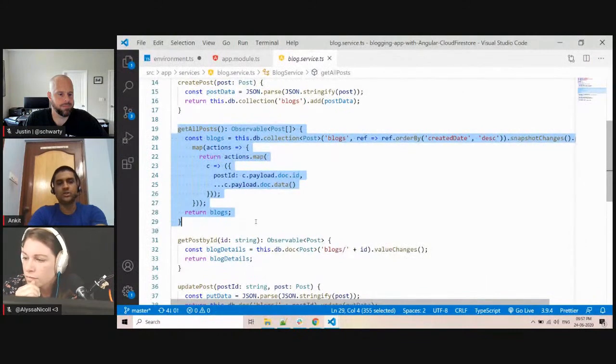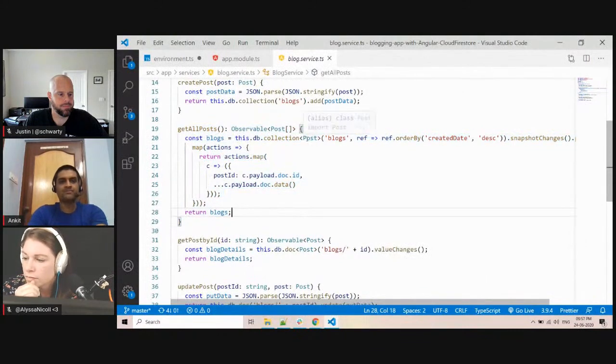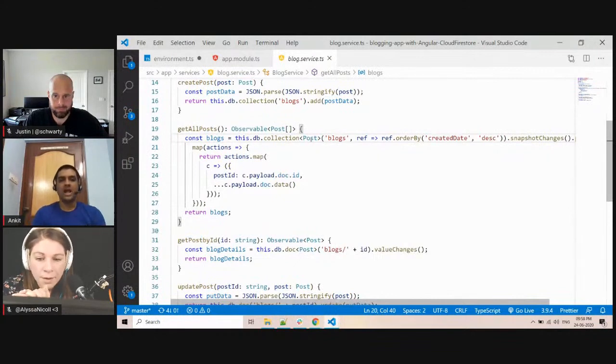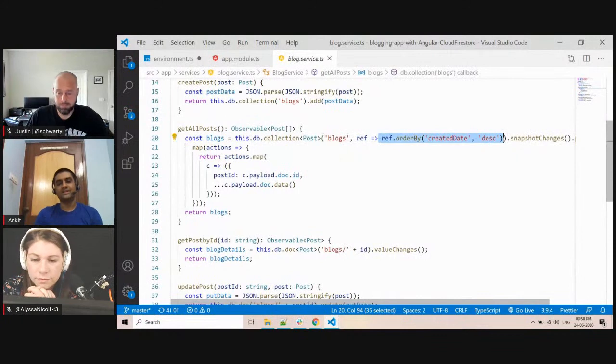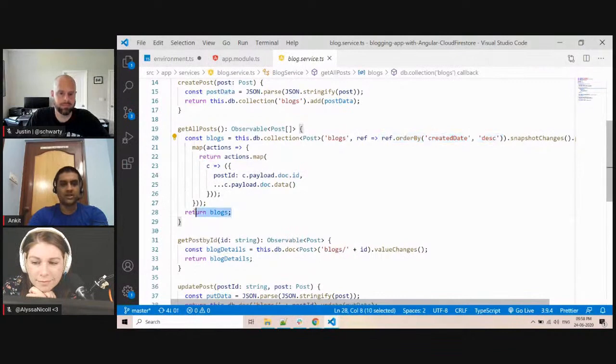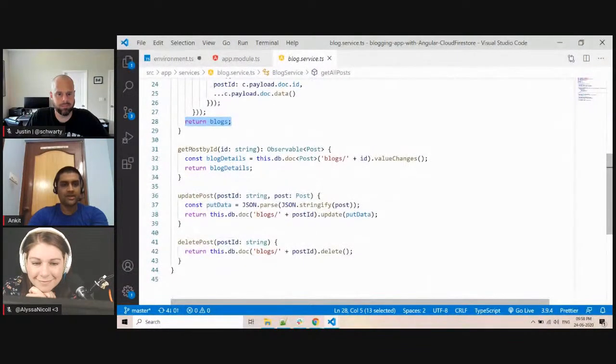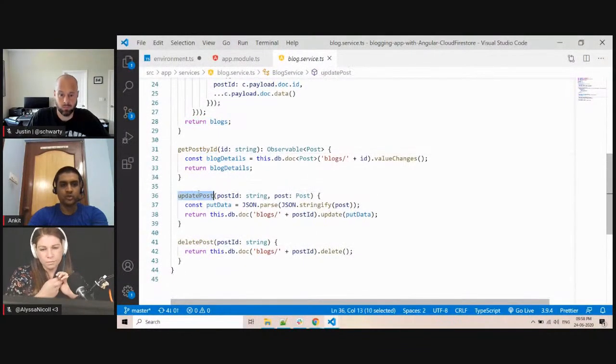Whatever the posts are on Firebase, they come as an observable. And this is my model, and I can also order by, so that I can always show the latest post on top, and then I can map it to my model and return it. Similarly, we have get post by ID, update post, delete post.